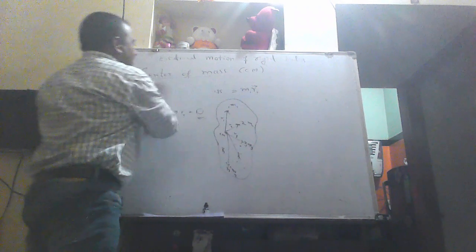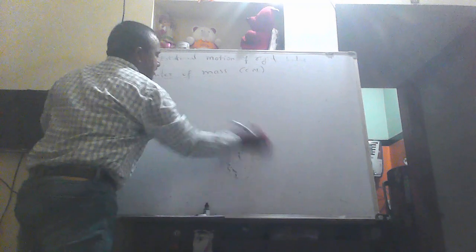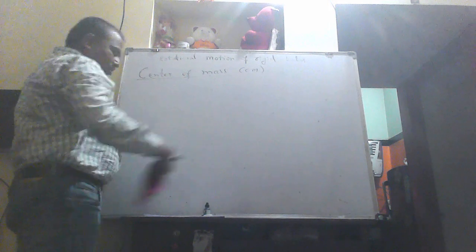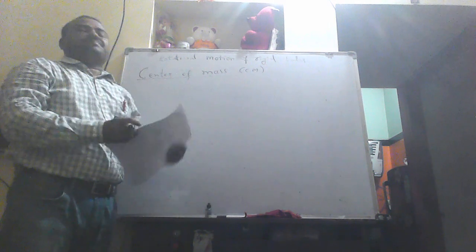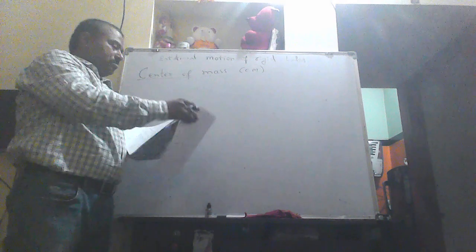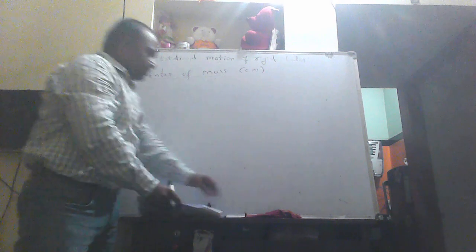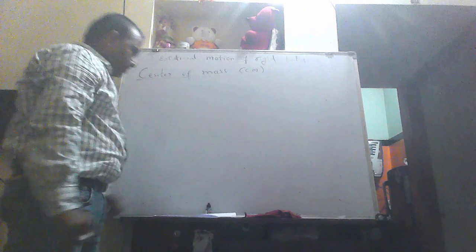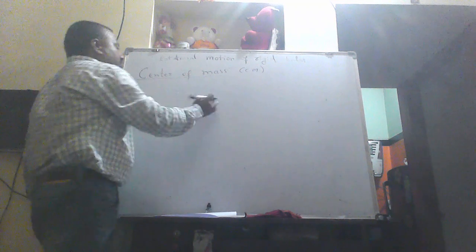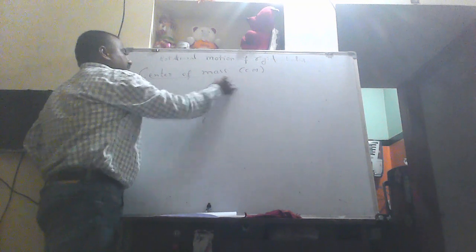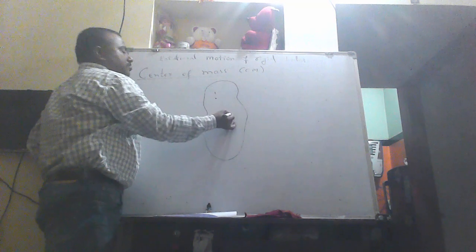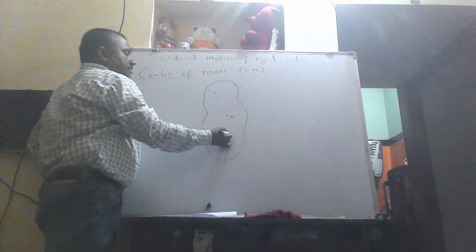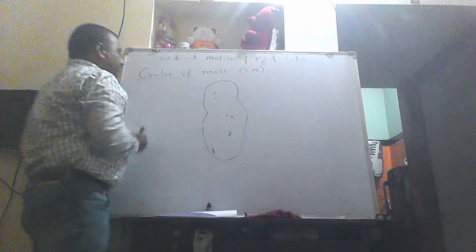The main thing in our chapter is how to calculate the center of mass of different bodies. On that we will get so many questions regarding the center of mass. Calculation of center of mass. Take any arbitrary shaped body like this. This is particle 1, this is particle 2, this is particle 3, and this is particle n.